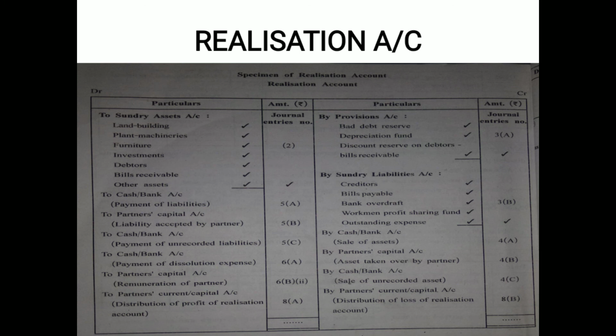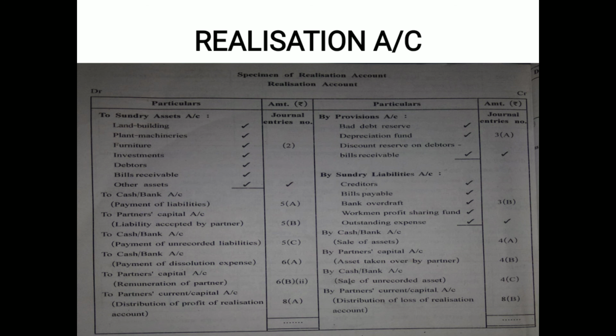Alright. The next journal entry says when liabilities are paid in cash. The journal entry is realization account debit to cash and bank account. So cash and bank account has been credited in the process of journal entry. So in the process of posting, it is to be written on debit side. So realization account on your screen, debit side, here to cash and bank account, payment of liabilities, journal entry number. Okay? Fine. The next one.